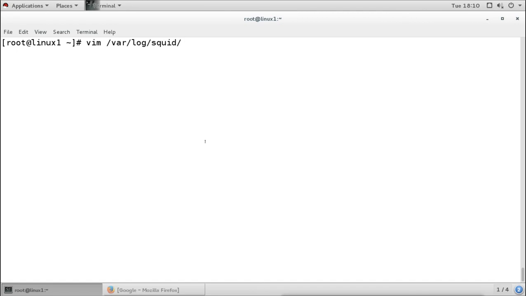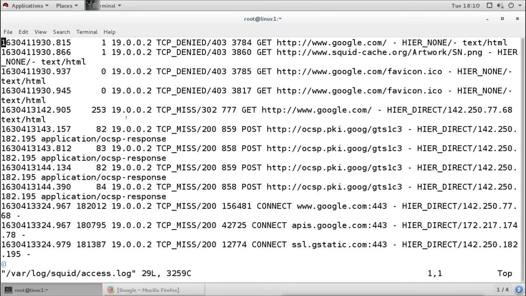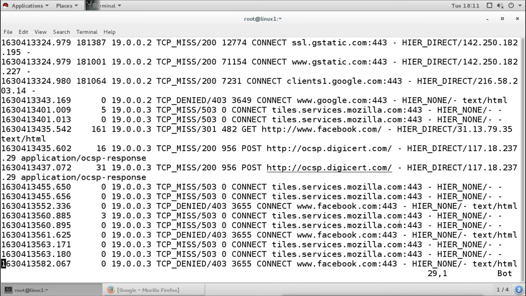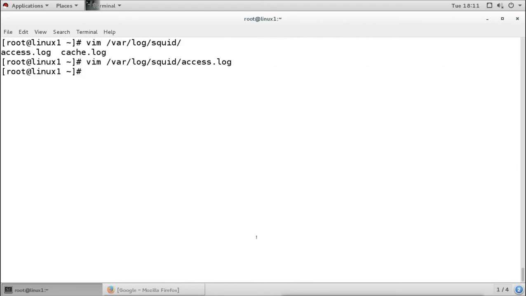Under that we have the access log here. When you check the access log, you have all the details about what the users did and what they accessed, who did the access, what IP addresses they used, and what sites they are trying to access. We can see the site, what they are trying to access, and who is trying to access. Depending on that, we can create the list of the sites which we want to deny or not allow.